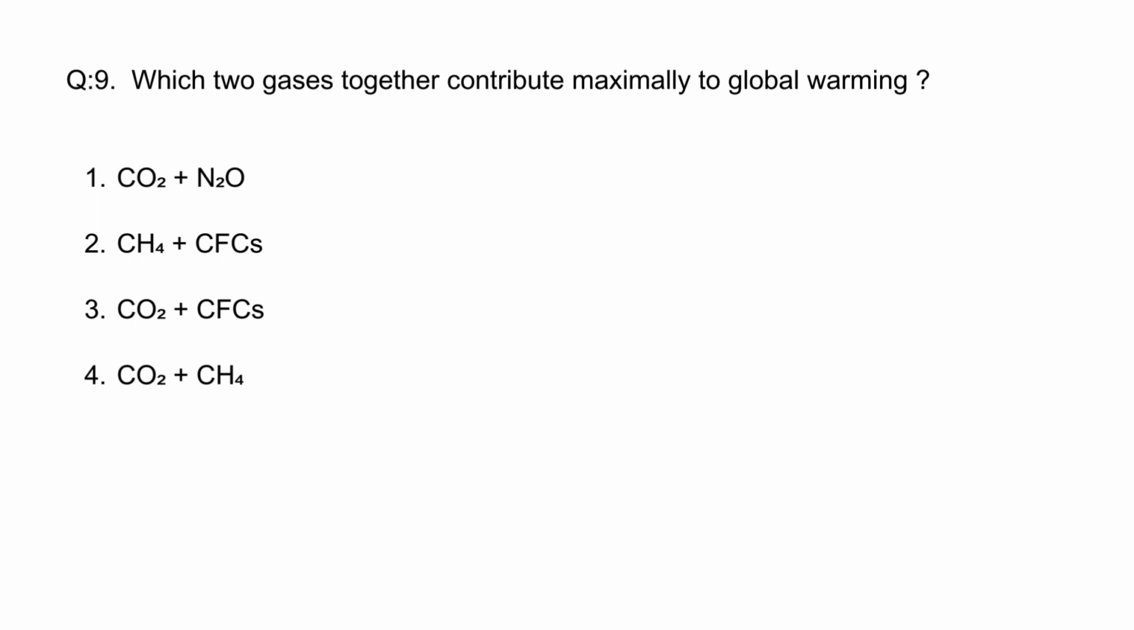So if you remember, the main gases which cause global warming are carbon dioxide, methane, nitrous oxide and chlorofluorocarbon. All these gases contribute to global warming. But this question is asking which gases contribute the maximum to global warming. So the correct option for this question will be option 4, because CO2 and methane are the gases which contribute maximally to global warming. So the correct option is option 4.